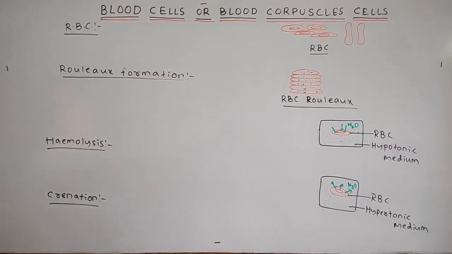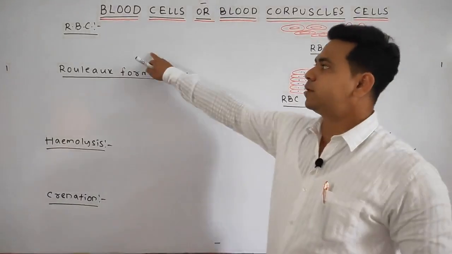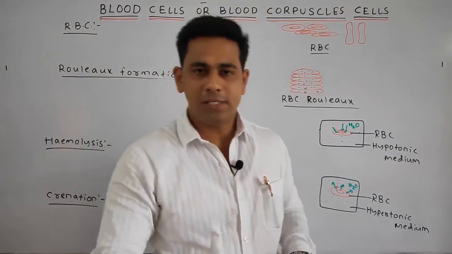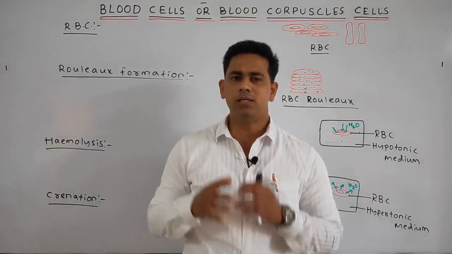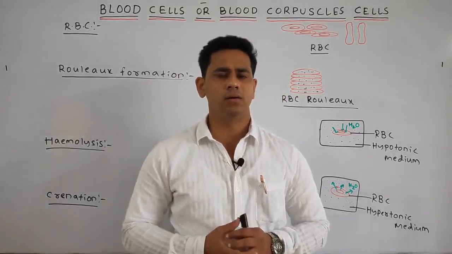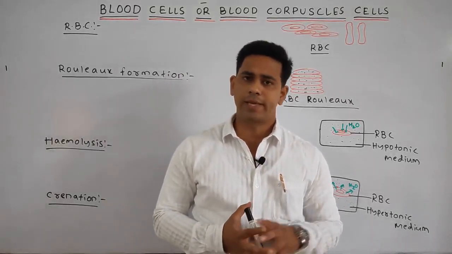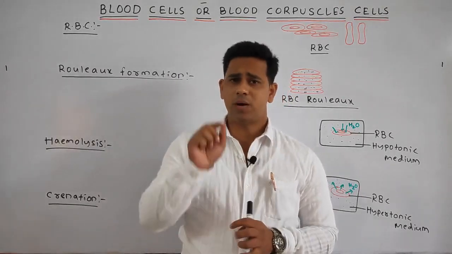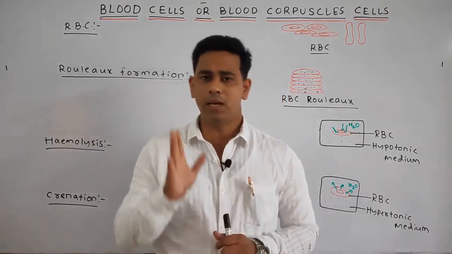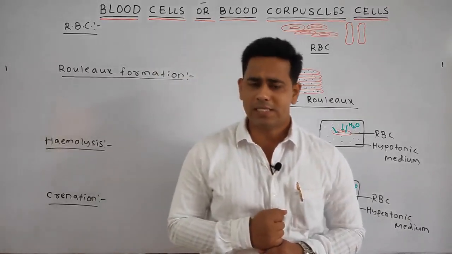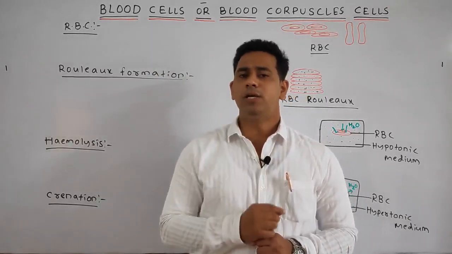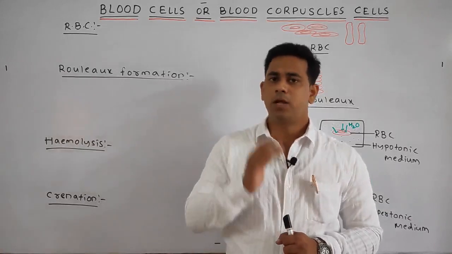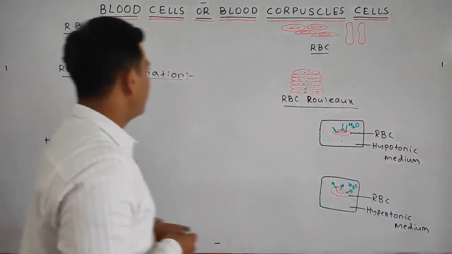Now, students, come to some more points about the red blood cell, or the RBC. The RBC count in the male is quite more as compared to the female. In the female, the RBC count is about 4.5 to 5 million per cubic millimeter, whereas in the male, the count is around 5 to 5.5 million per cubic millimeter. So we can write the point.